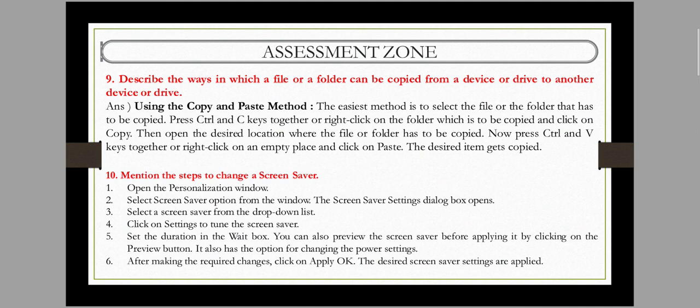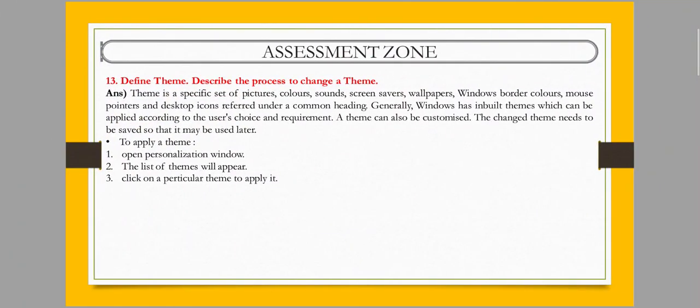Open the Personalization option. When you need to change your desktop screensaver, desktop wallpaper, or desktop themes, there is only one option: open the Personalization window. Then here you see the desktop background, desktop theme, and desktop screensaver. Everything is in this Personalization option. So all of you need to know where the Personalization option is. You need to right-click on the desktop, then go to the Personalize option from the menu.